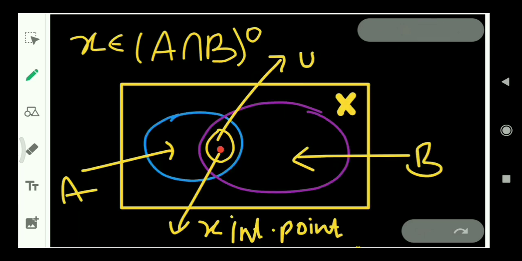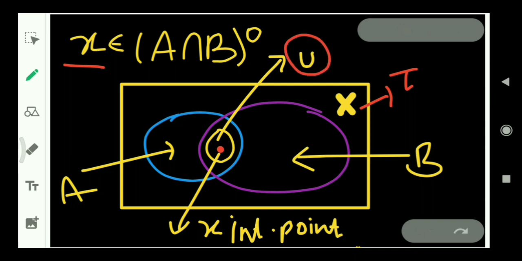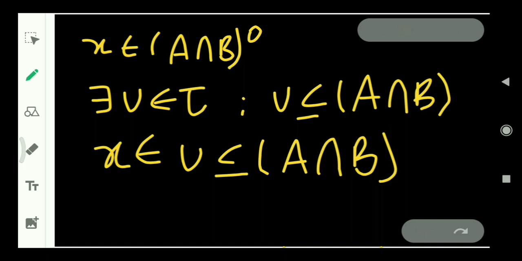Let us see pictorially how the interior point X looks in the set X. Here X is the set on which topology tau is defined. Here is your set A, here is your set B. See the intersection portion in which the set U is lying. In that you can find a red dot which is showing X, which is the interior point of A intersection B interior. We picked a point from A intersection B interior.